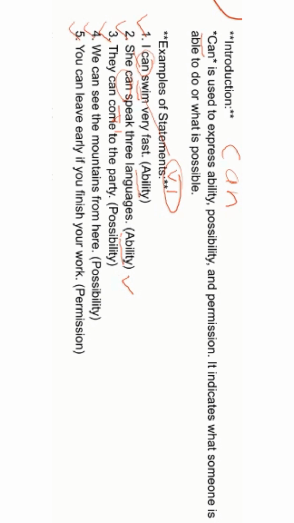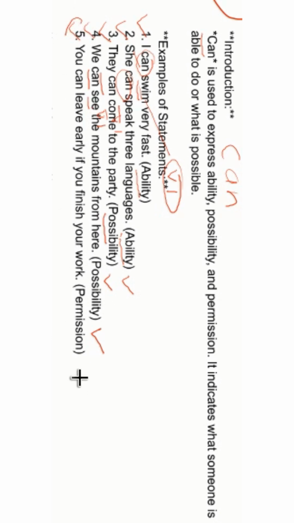The third one is they can come to the party. So here they can come. Come is also the first form of verb. They can come to the party is a possibility. The fourth sentence, we can see the mountains from here. It is can, and see is the first form of verb again. And seeing the mountains from here is a possibility.